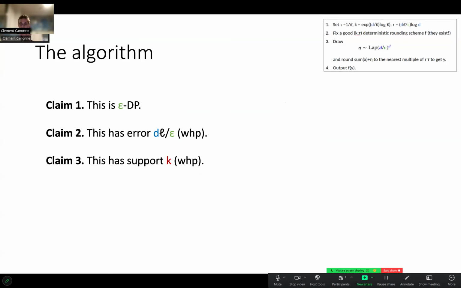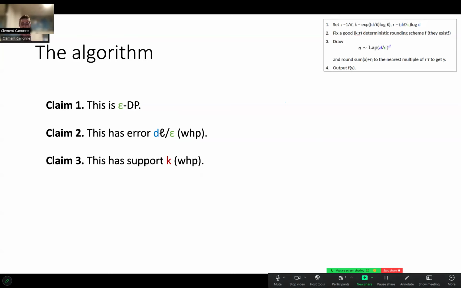Which brings us to the third point, which is really the key. On input X, any database X of n users' data, each of them being a binary attribute, the outcome of this algorithm has support with high probability at most k, for that k that is defined in the algorithm. So for each input X, the output with high probability of this algorithm has small support. Now again, why is it the case? It's going to sound very similar to what I said before.